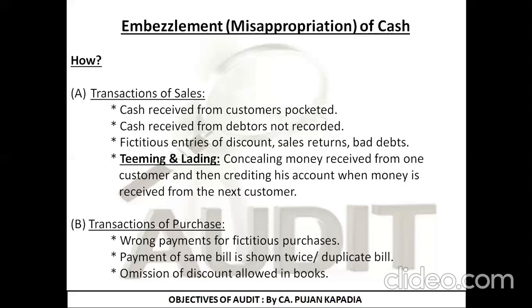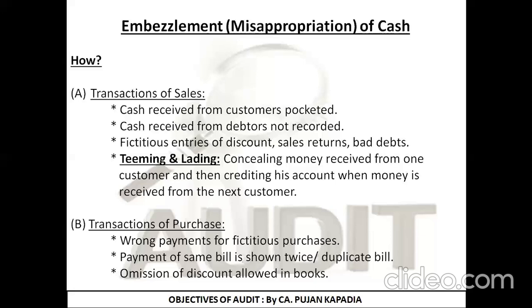So the amount that I have received from Mr. B, I am adjusting it in Mr. A's account. And the amount that Mr. A has actually paid me, I am taking away along with me. So this is known as a teaming and leading transaction. So these are all the types of how we can embezzle cash in the transactions of sales.